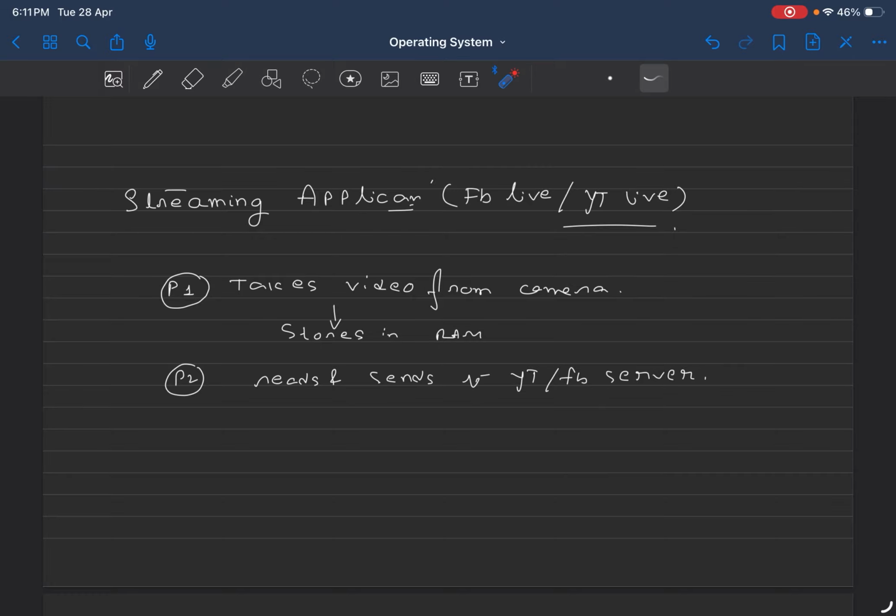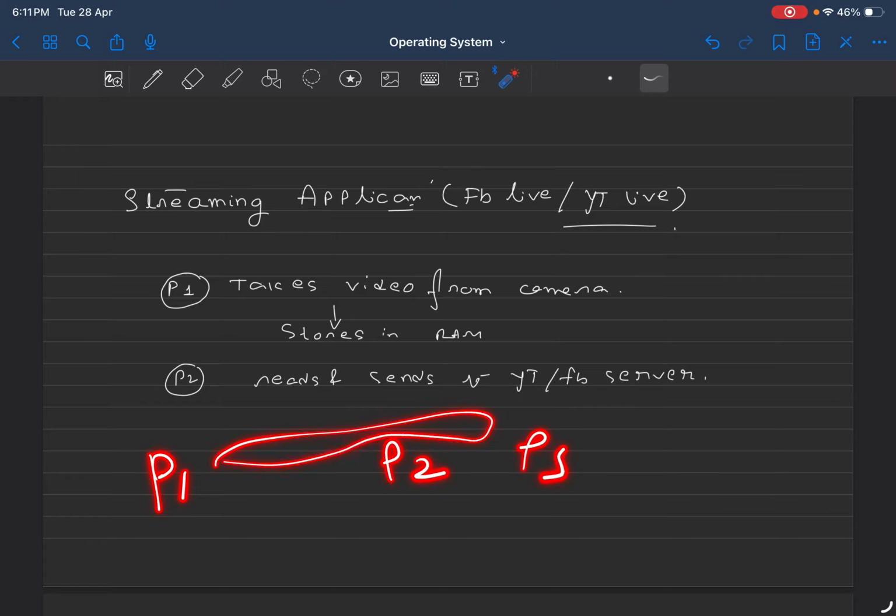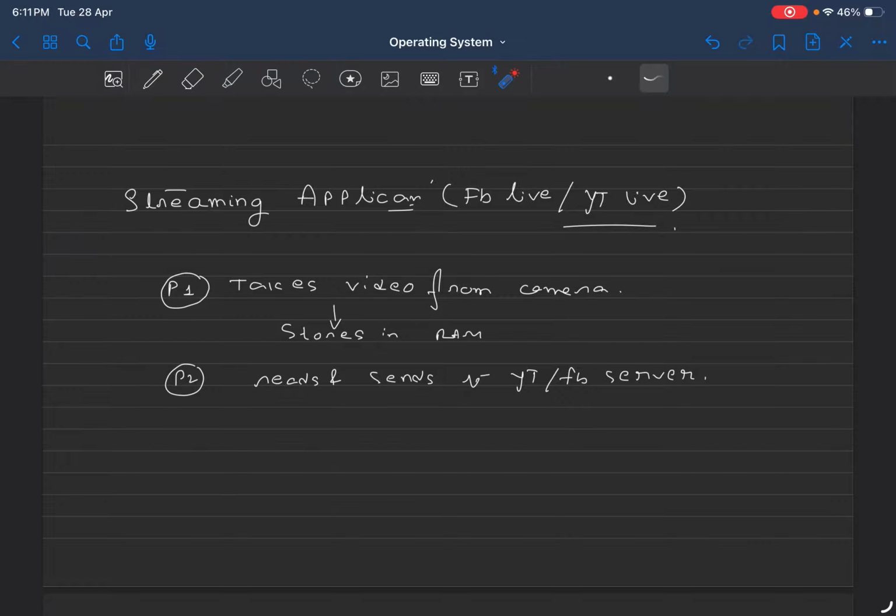So in the real world, there will be multiple thousands of places where multiple processes, let's say P1 and P2, then P3, may need to communicate with each other to deliver you the end-to-end experience. Just like if I take this example, the end-to-end experience is streaming live video on Facebook or YouTube or Instagram.